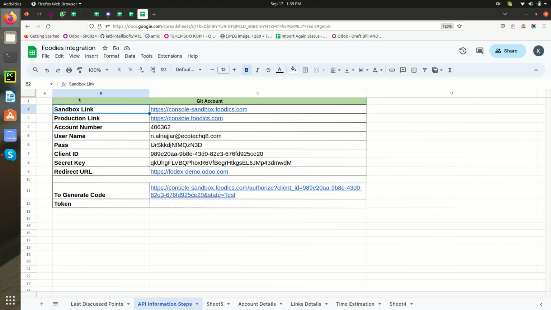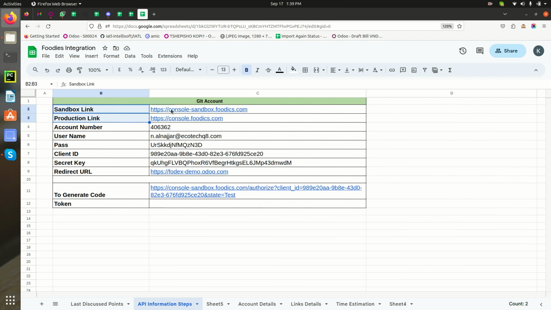Hello everyone, and in this session I am going to show you how we can connect from Odoo to Foodics, the full login process from Odoo to Foodics. For that we require some parameters you can see on the screen. The first parameter is the sandbox link and production link, which we basically require from the Foodics side.